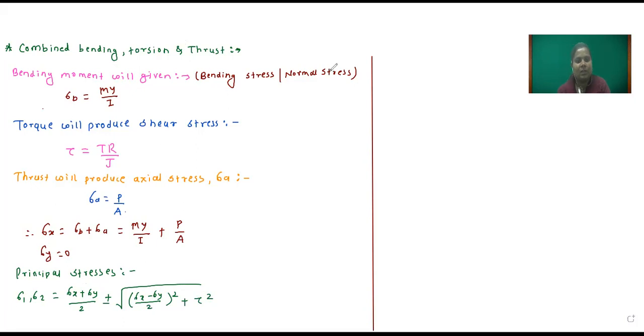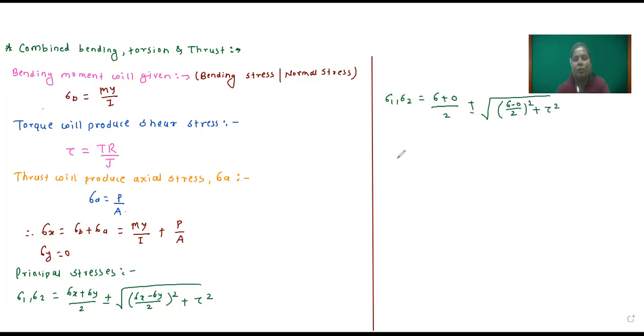So sigma 1 comma sigma 2 is equal to sigma x, which here is sigma, plus sigma y which is 0, divided by 2, plus minus square root of (sigma x, again sigma, minus 0, divided by 2) bracket square plus tau square.